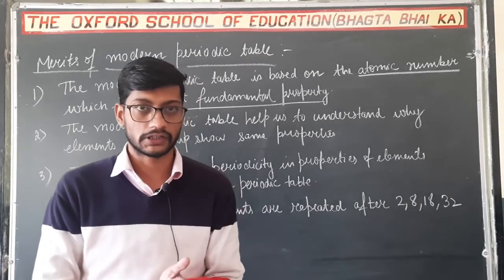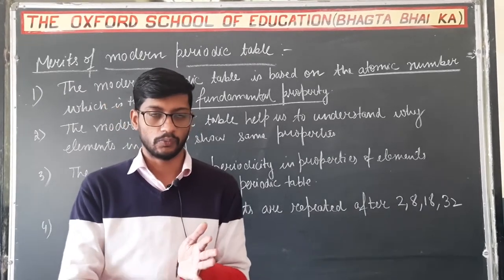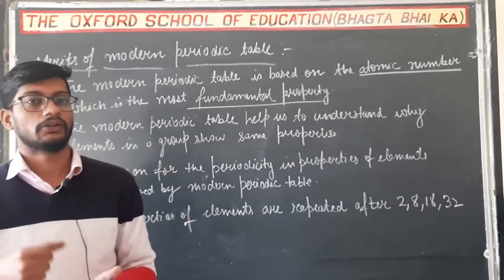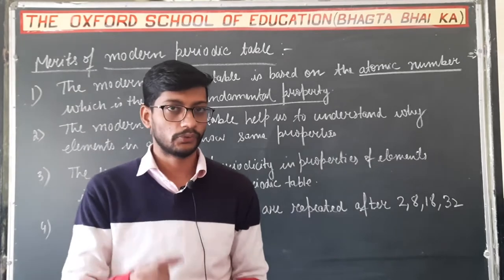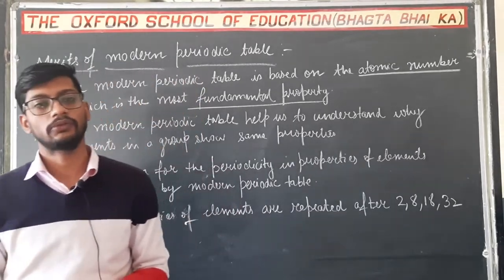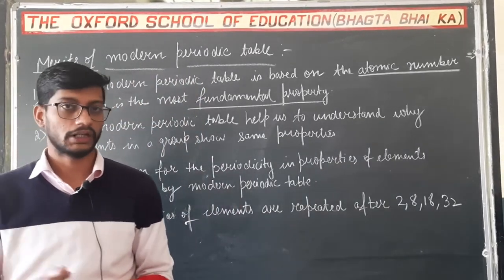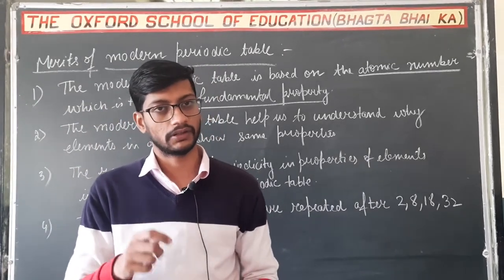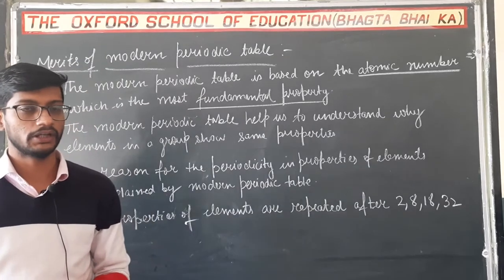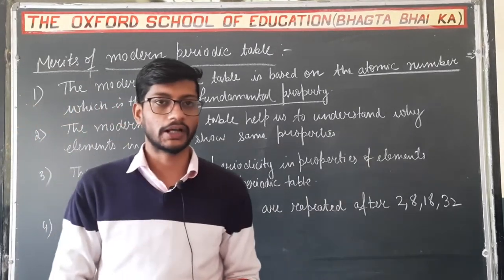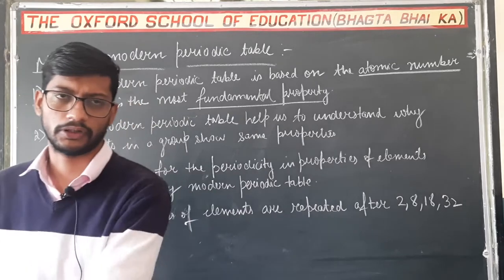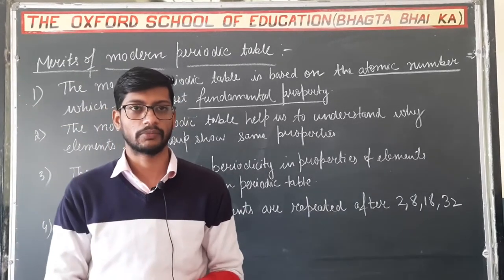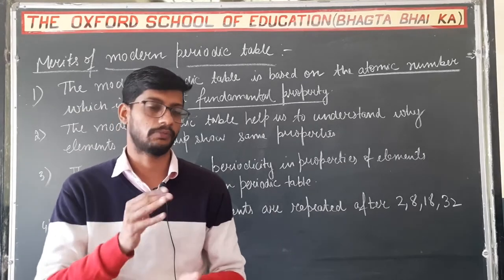Like in the first group, hydrogen 1, then lithium 2,1, sodium 2,8,1, potassium 2,8,8,1. So in the outermost, in the valence shell, one electron is present, or you can say the valency of all the elements in the first group is the same, that is 1. That is why we can say that in a particular group, it can be any group, first group, second group, third group, the electronic configuration of all the elements is the same, and if their electronic configuration is the same, their properties are the same.